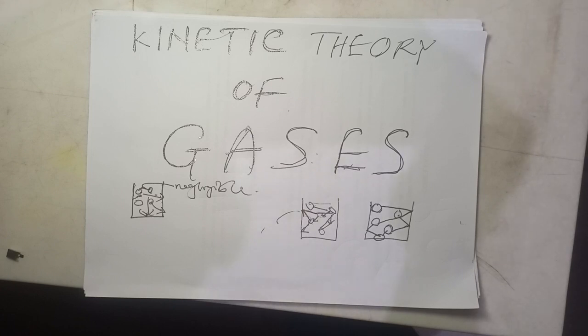That means you can say an ideal gas obeys perfect elasticity, so an ideal gas is perfectly elastic. But I will come to that later, so that you can differentiate an ideal gas from a real gas.